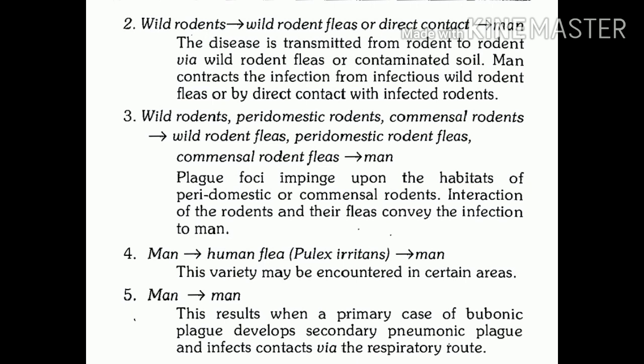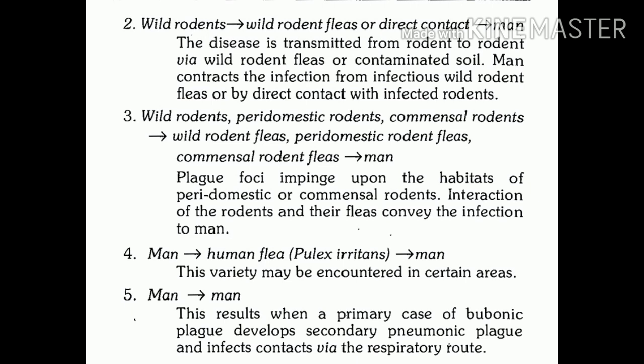This is the first chain. Now the middle chain includes wild rodent fleas or commensal rodent fleas. So these are the rodent fleas which we can find feeding on Tatera indica, or the fleas feeding on Rattus norvegicus, plus the fleas which are feeding on Rattus rattus.